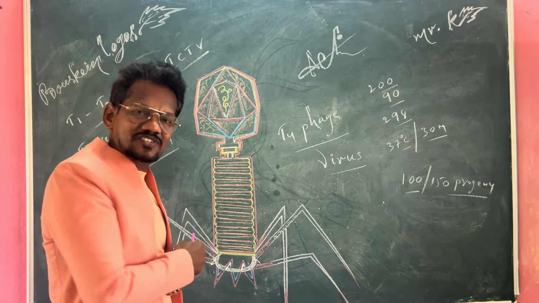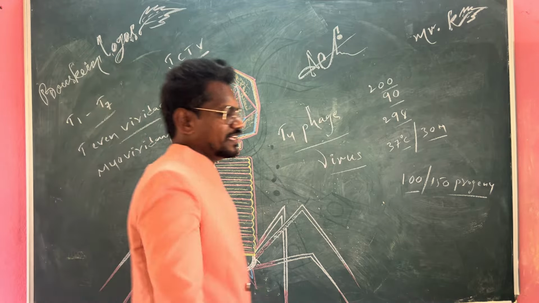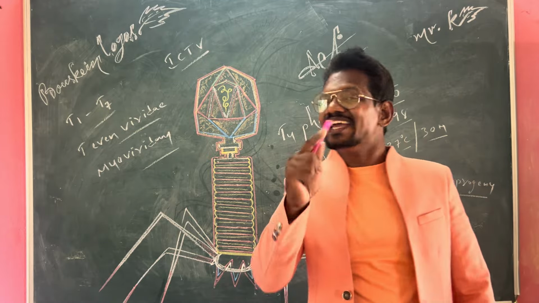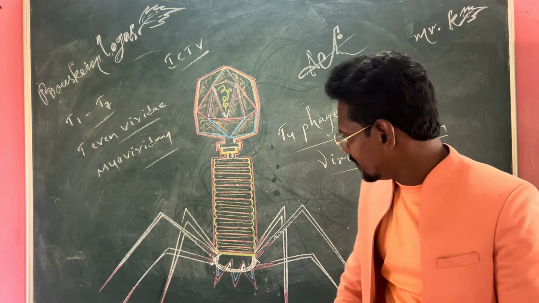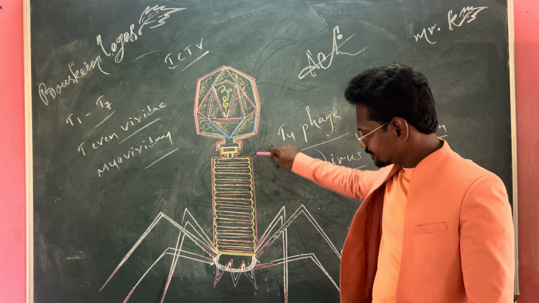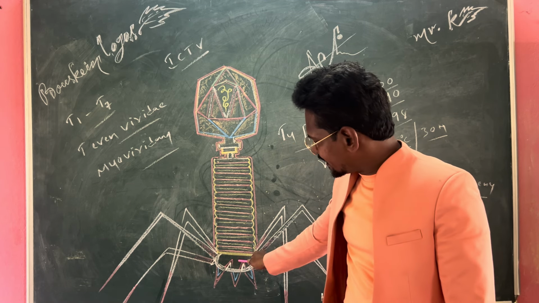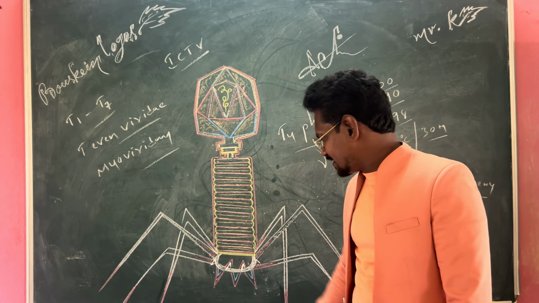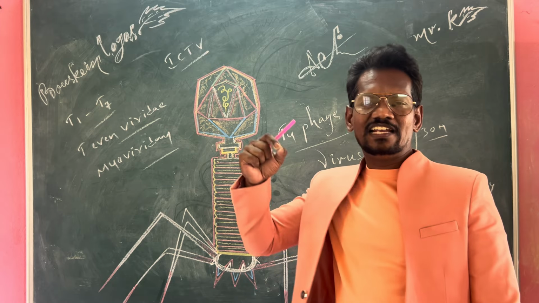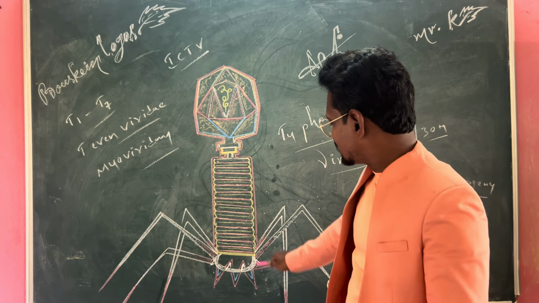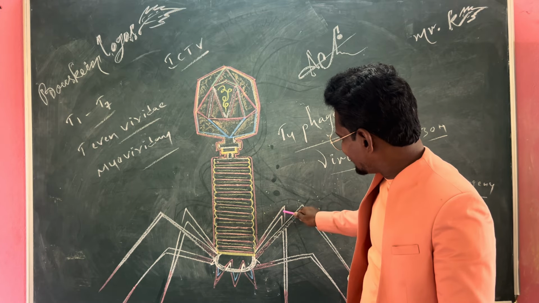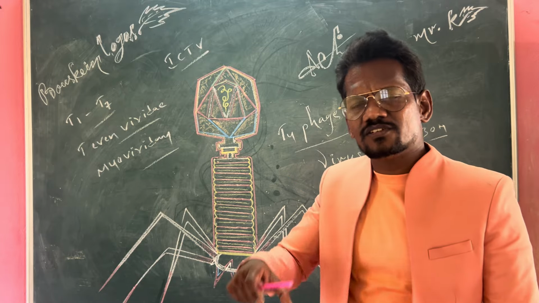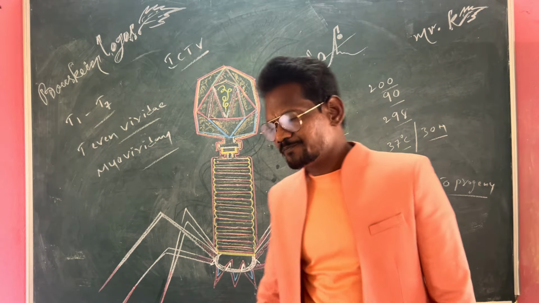So it has a dual structure. Remember. Then at the end of the tail, the tail plate is located. To the tail plate, 6 sharp tail pins are found and 6 fine, sharp, lengthy fibers are arranged. Those are called tail fibers.